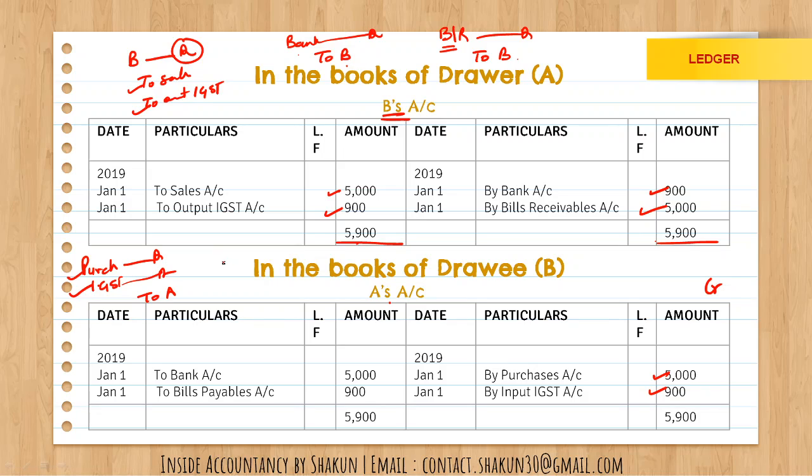Then the second entry was for the part payment. The part payment made to A. So entry was A account Dr to bank. So A is debited in the name of bank. So to bank, sorry, I have written the wrong amounts here. To bank 900, that I have written. Then the last entry was for bills payable. So A account Dr to bills payable. Now again A is debited in the name of bills payable. So therefore I have written to bills payable and the amount is 5000. Again the total on both sides is equal because the accounts are closed.